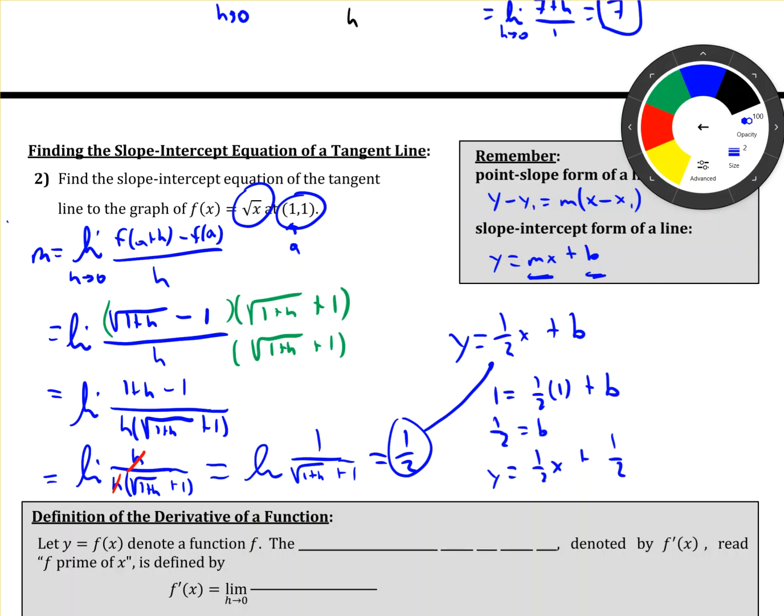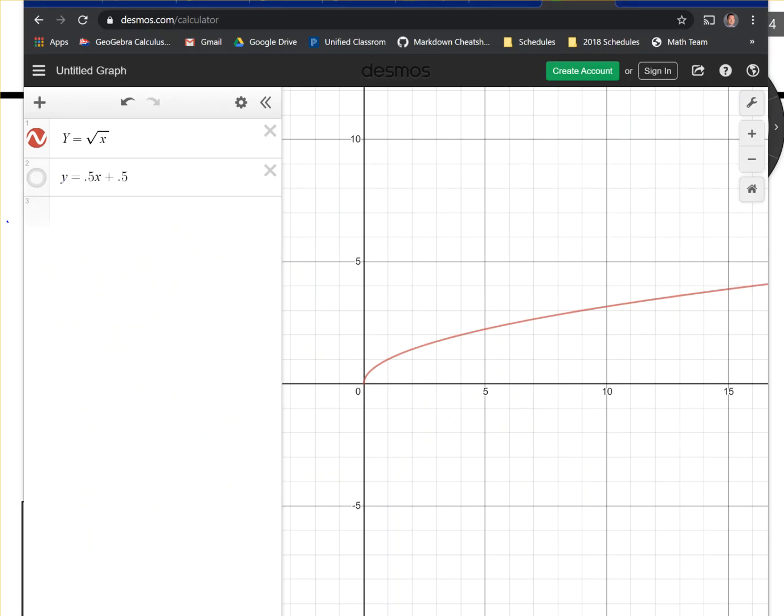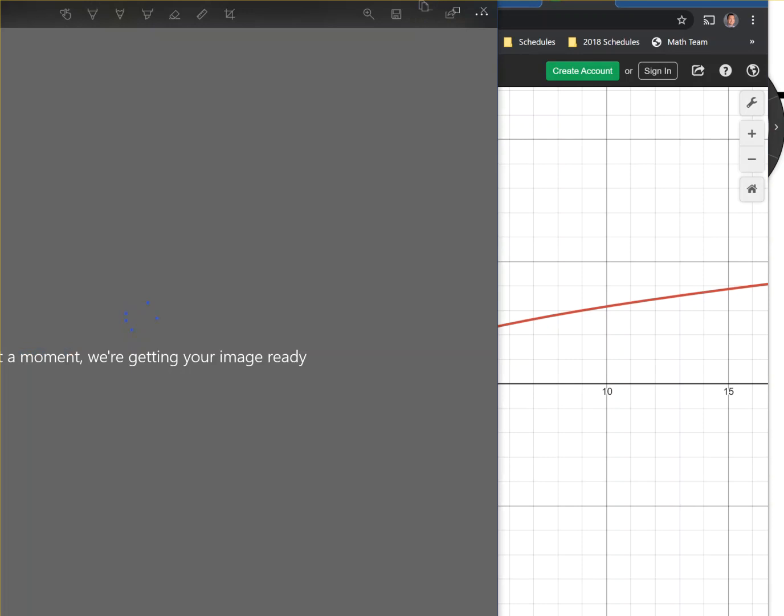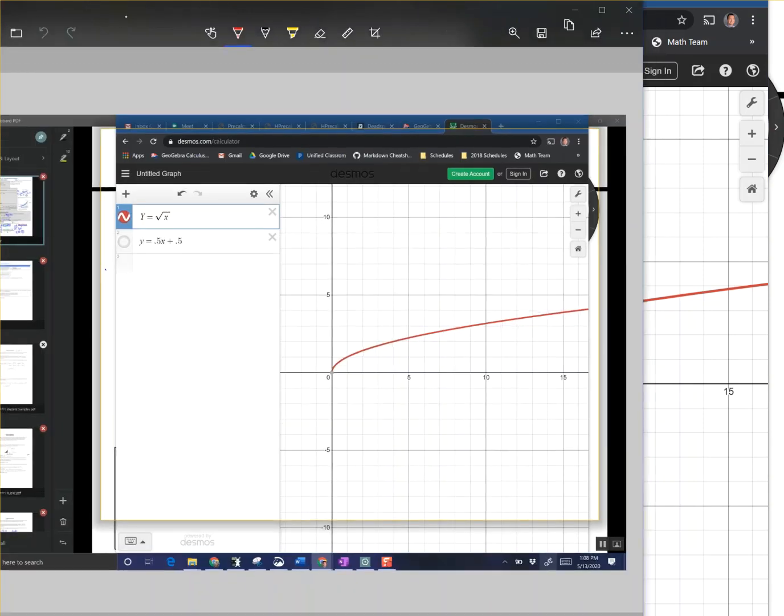What I'd like to do is show you what we just did on Desmos to make sure we understand visually what's going on. We were looking for the tangent line at (1, 1) for the graph y equals square root of x. If we've done it right, it should look like this when I graph it.